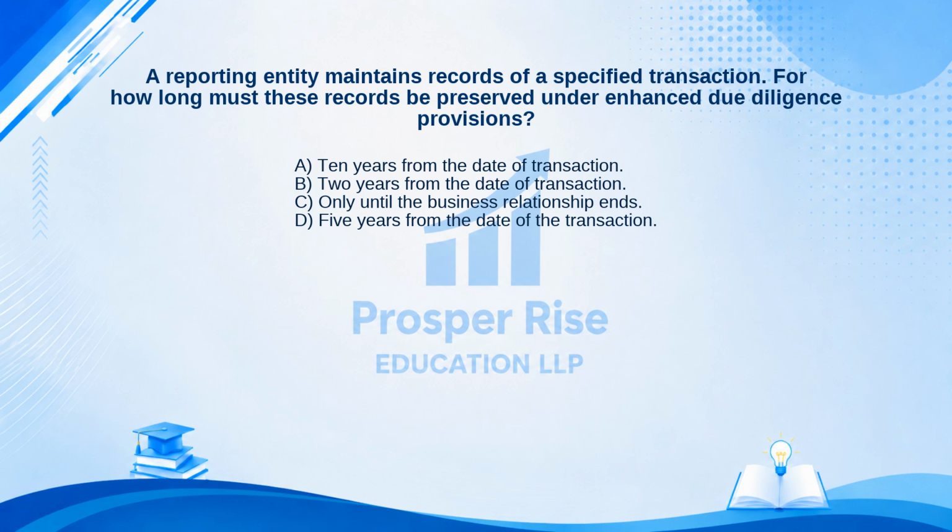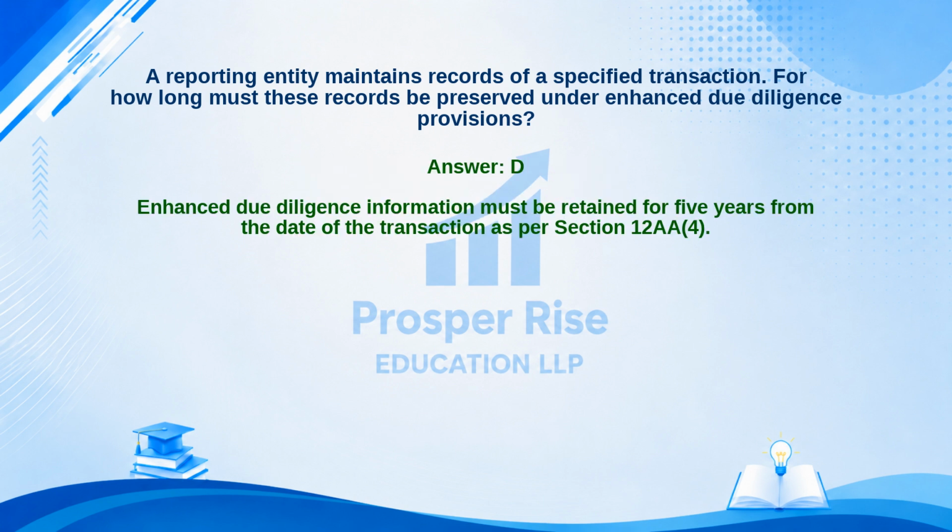Here are your options. A. 10 years from the date of transaction. B. 2 years from the date of transaction. C. Only until the business relationship ends. Or D. 5 years from the date of the transaction. Take a moment to pause the video and decide. The correct answer is Option D. Let's see why. Enhanced due diligence information must be retained for 5 years from the date of the transaction as per Section 12AA4.